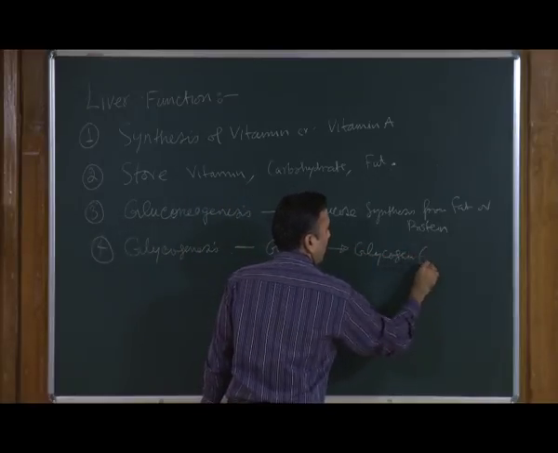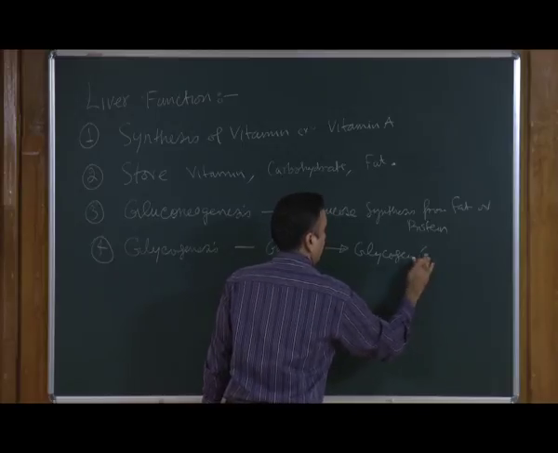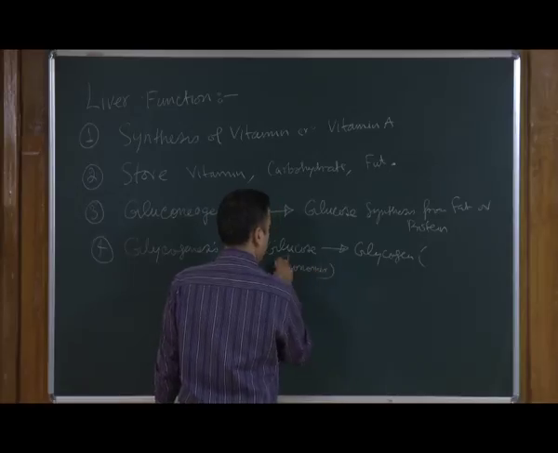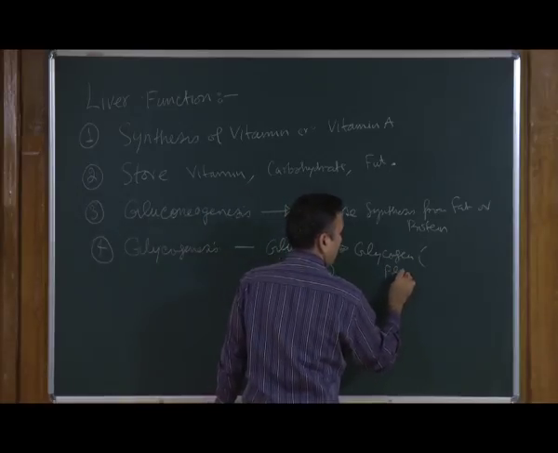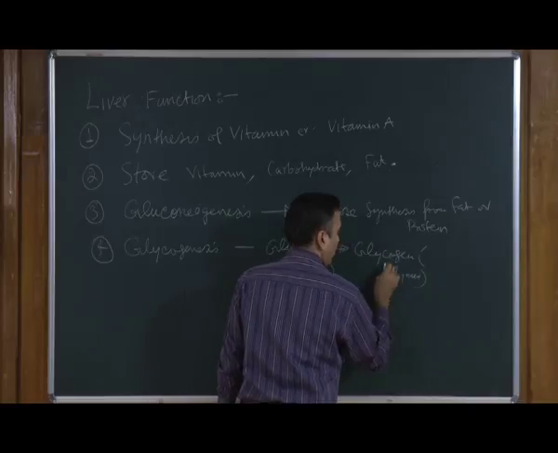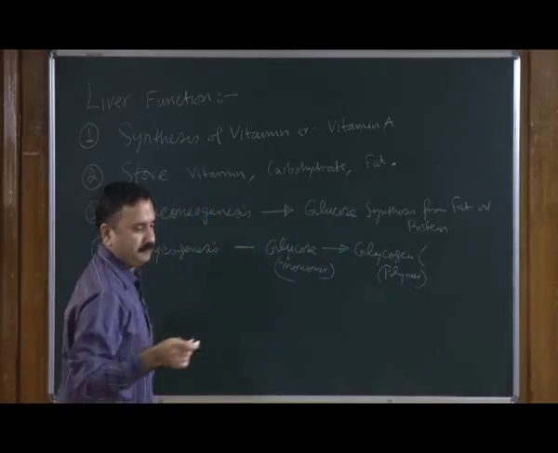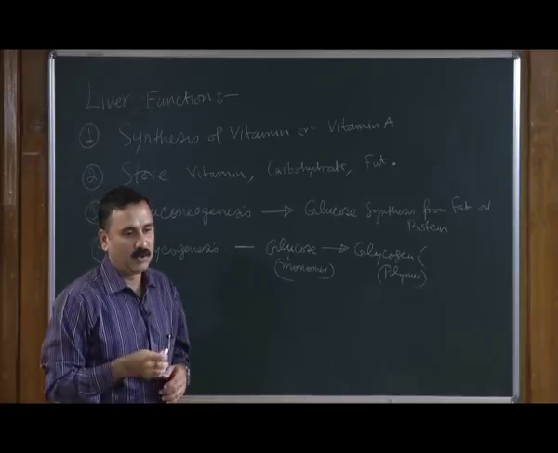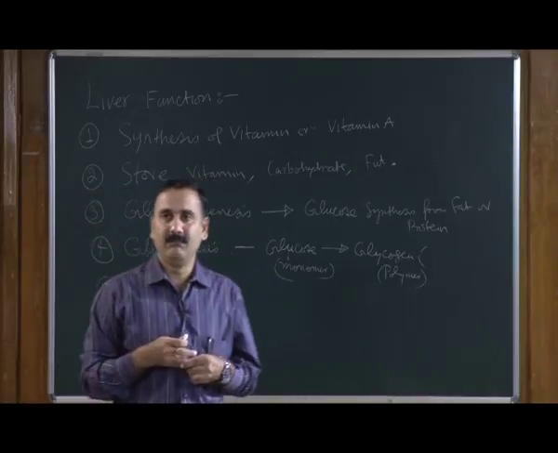Glucose is a monomer and glycogen is a polymer. Apart from that, the liver is also used to synthesize the bile.